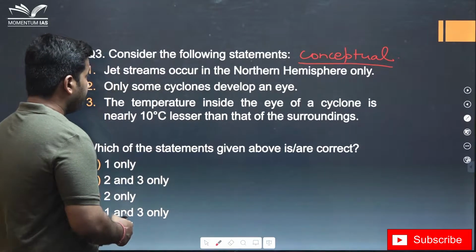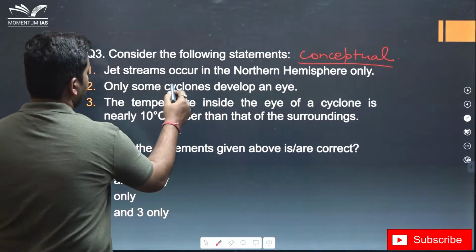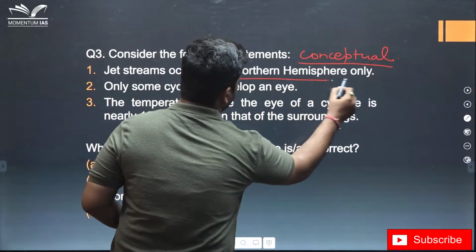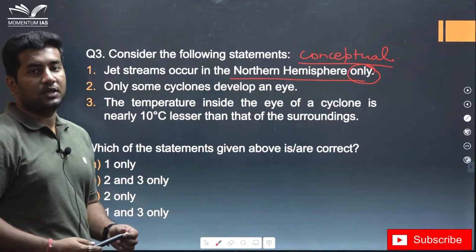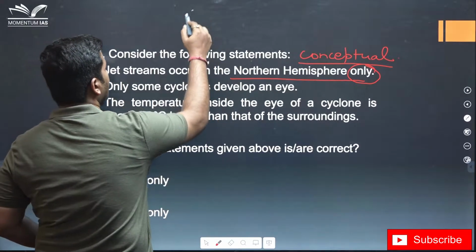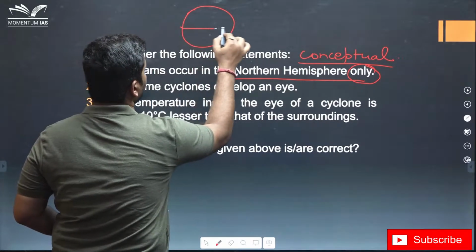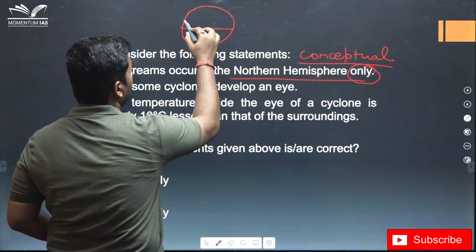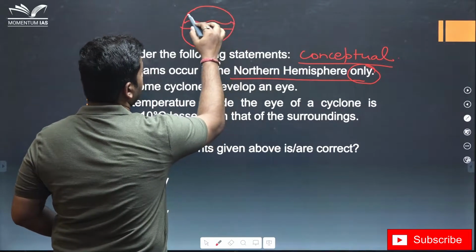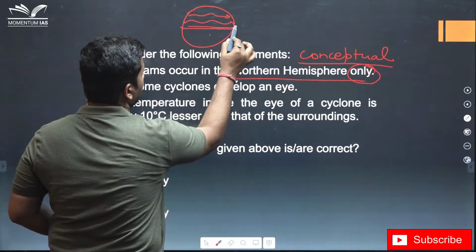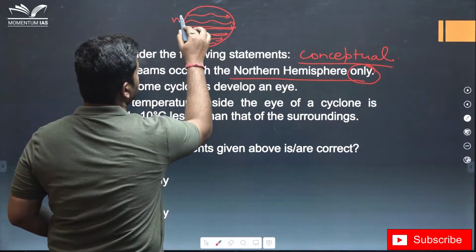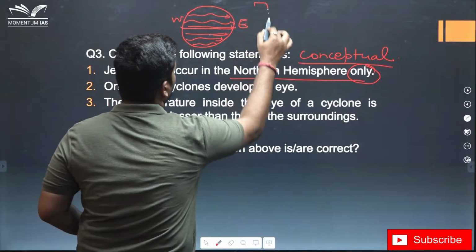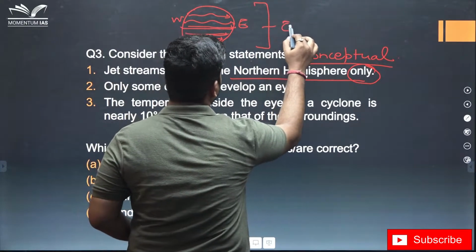Let's see. The question says jet stream occurs in northern hemisphere only. No, this is incorrect. We know that jet streams are fast moving bands of air that flow from west to east throughout the globe.